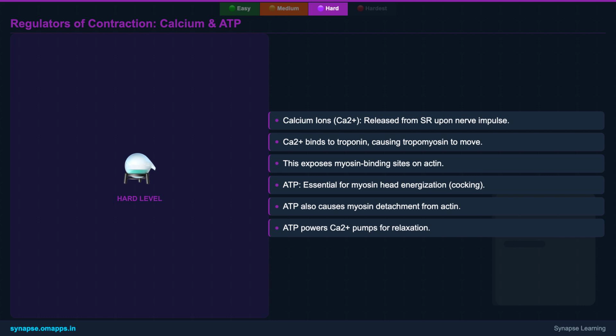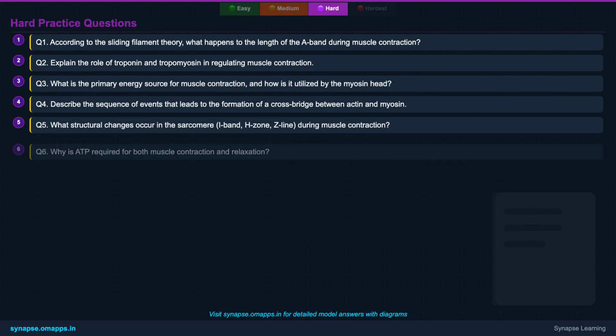Now, for ATP, it's the muscle's energy currency. ATP is needed not only to cock the myosin head, providing energy for the power stroke, but also crucially, for the myosin head to detach from actin. Without new ATP, the myosin heads would remain stuck, causing muscle rigidity. Lastly, ATP also powers the calcium pumps that actively transport Ca2+ back into the sarcoplasmic reticulum, allowing the muscle to relax. Time to tackle some hard-level questions.